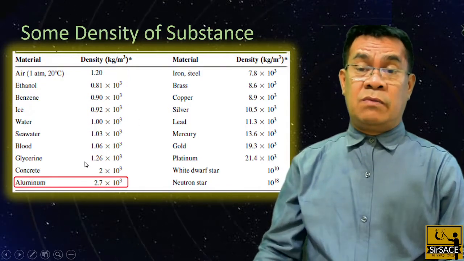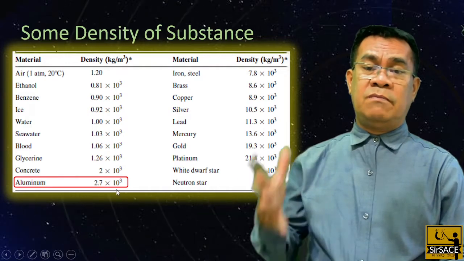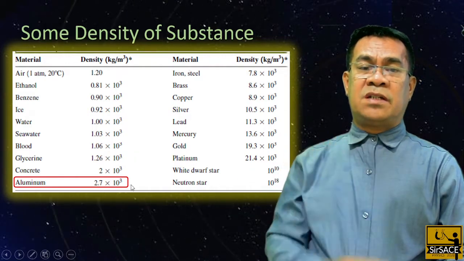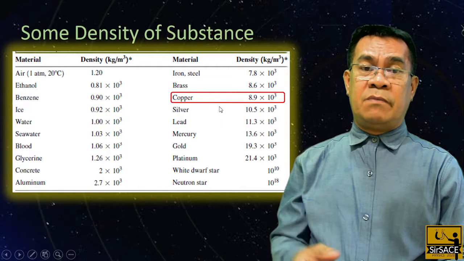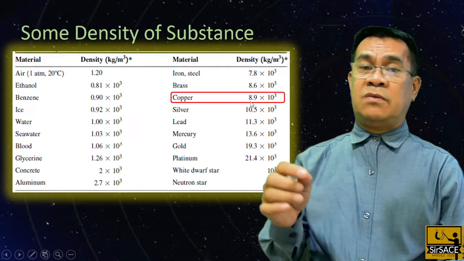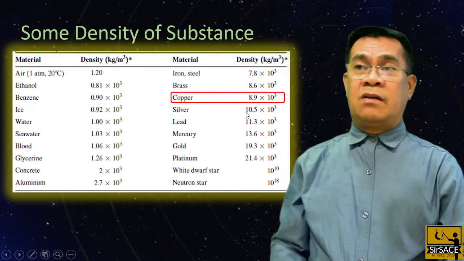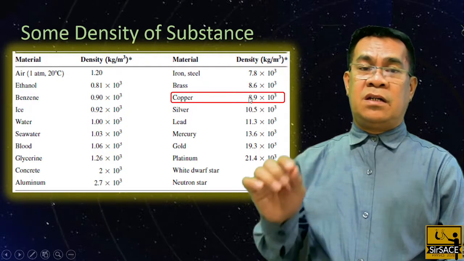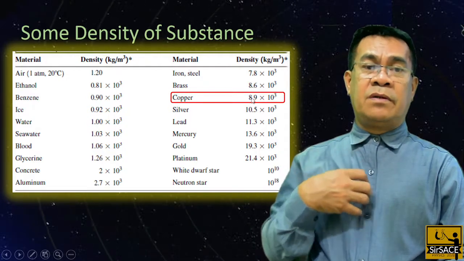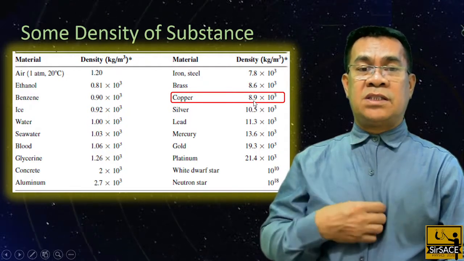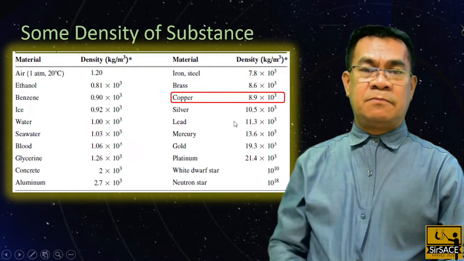And we have also the aluminum. When we say aluminum, 2.7 times 10 raised to 3. And for the copper, remember copper is the material used in our conductors, electrical wirings. The density of that is 8.9 times 10 raised to 3.